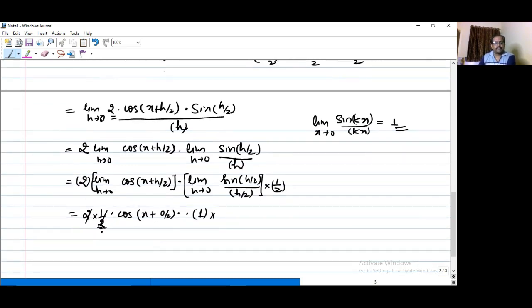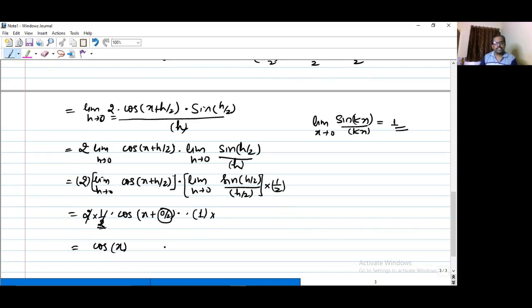क्या बचेगा? Here we are left with cos of x plus 0 by 2. How much is 0 by 2? 0 upon any number is always 0. So it will become only cos of x. X plus 0 रहेगा actually. So x plus 0 means it is only x. And into this one. So 1 into anything, 1 multiplied by any term always remains the same term. So you are left with only cos x.